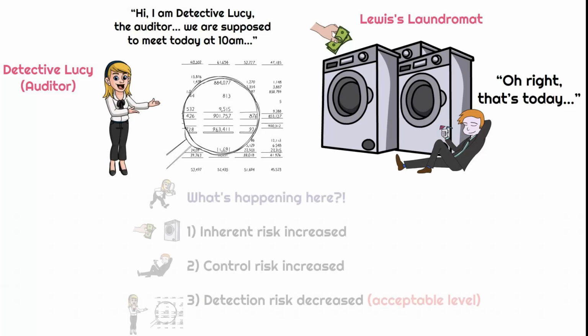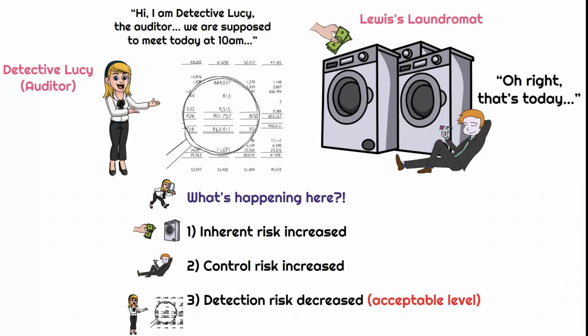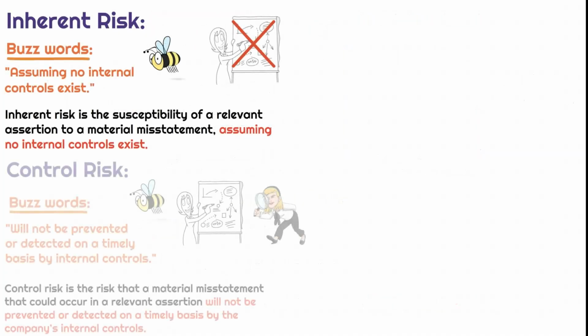Okay, so immediately, Detective Lucy has assessed and determined the following things. Inherent risk is high, control risk is high, and the overall acceptable level of detection risk is low. So let's think about each of these. What is inherent risk, and why is it high in this case? So I know that this is an extreme example, but let's think about this logically.